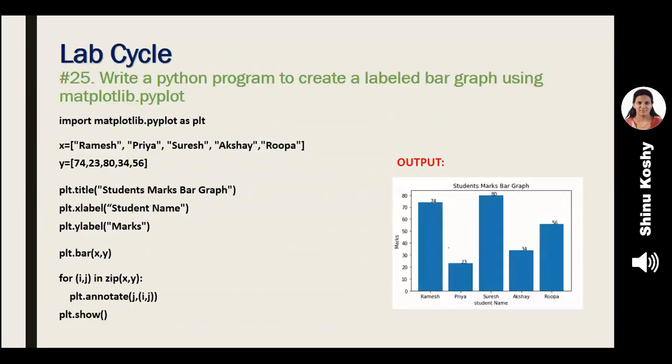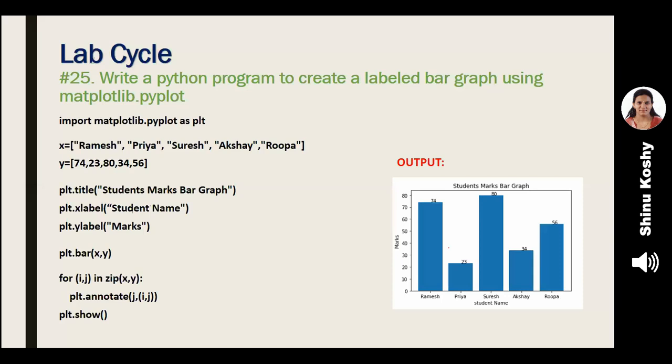We are going to a different area, that is we are going to do some drawing now. So all of us know that a picture speaks 1,000 words. That is, if I show you something as an image or a picture, you are going to understand it much easier and faster. So even we prefer charts and bar graph, pie graph, etc., compared to lots of answers. So the standard deviation, if you had shown it using a graph or a chart, you would have understood the answer much more clearly compared to just seeing the value.